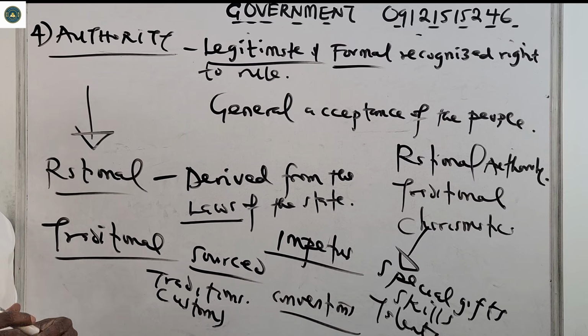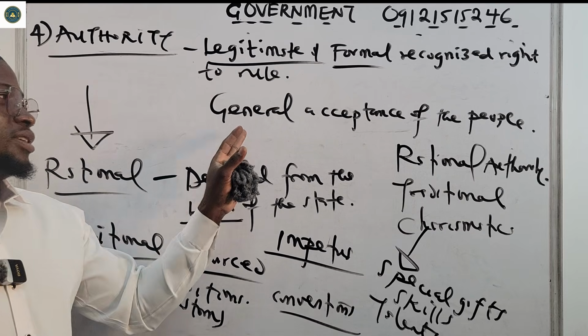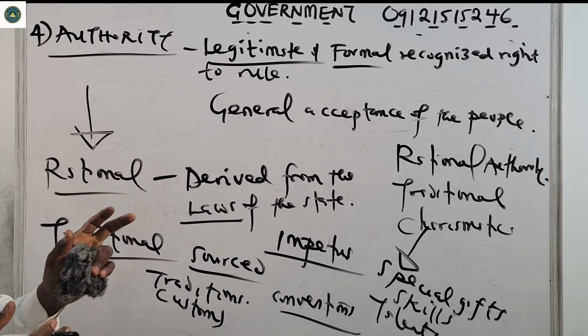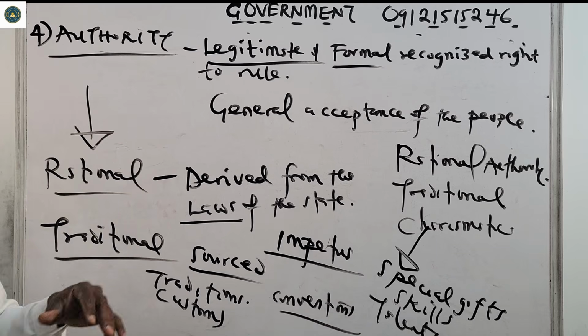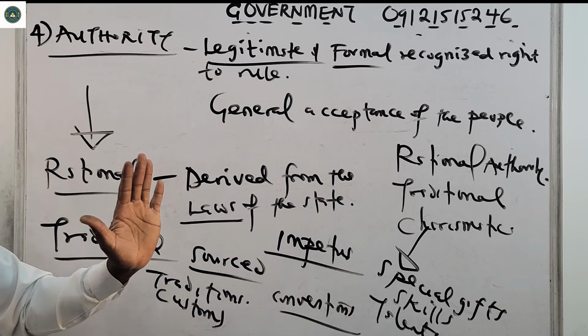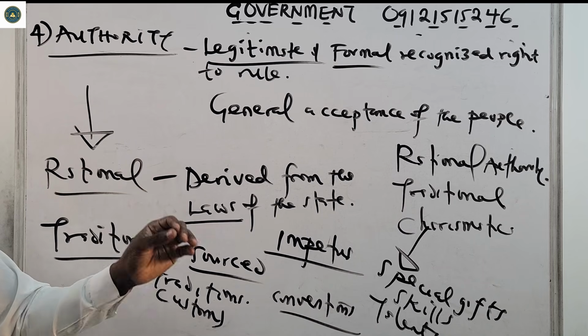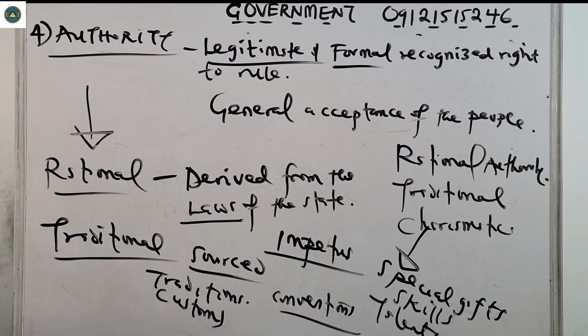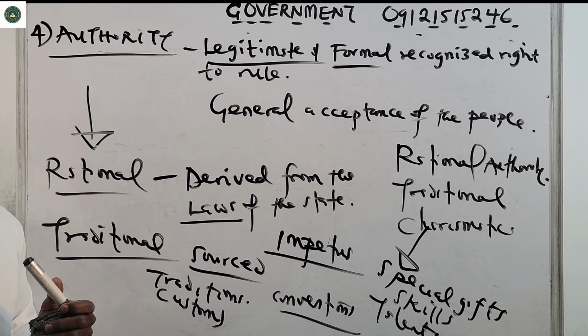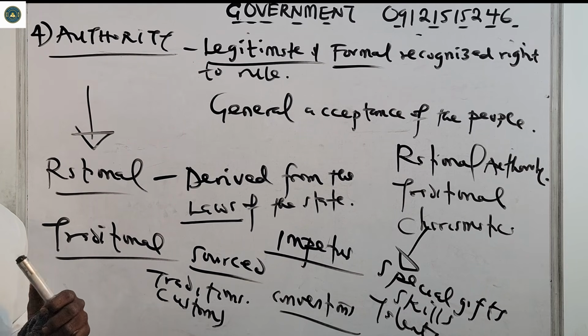So we say authority is the legitimate and formally recognized right to rule, and it is based on the general acceptance of the people. We say that power is transformed into authority via legitimacy. And we looked at the types of authority: rational, traditional, and charismatic authority.